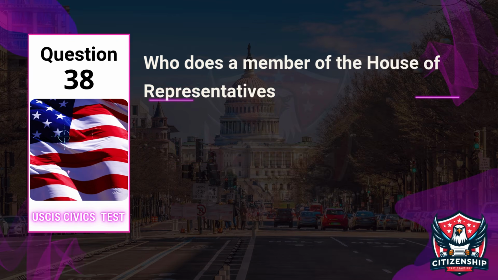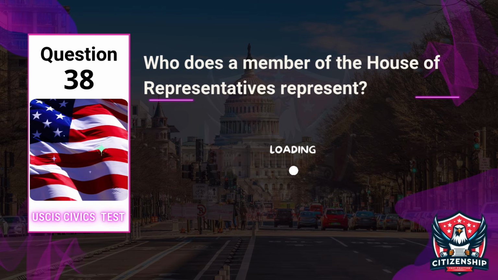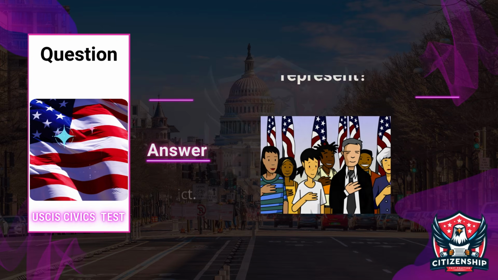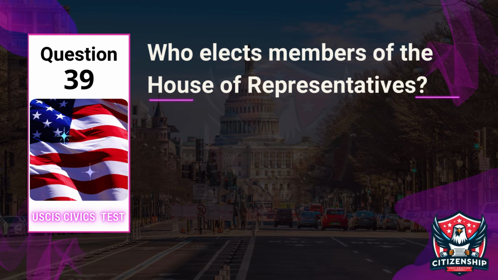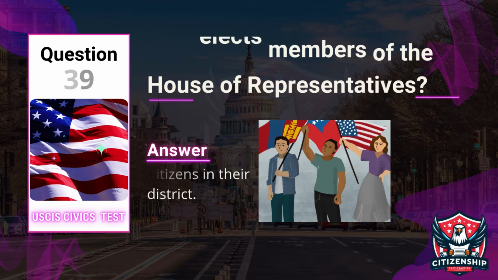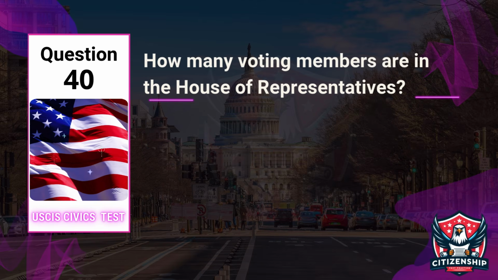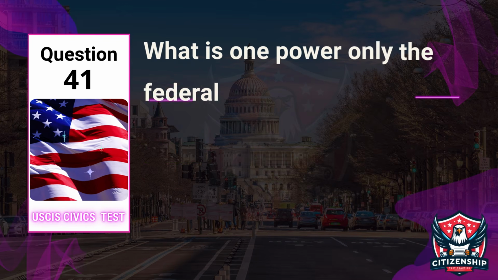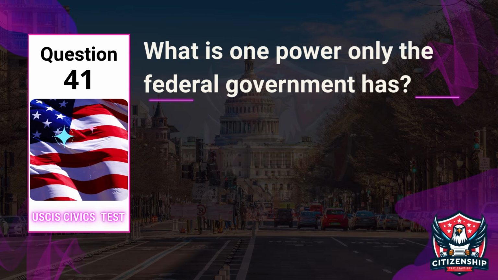Question 38. Who does a member of the House of Representatives represent? Answer: citizens in their district. Question 39. Who elects members of the House of Representatives? Answer: citizens in their district. Question 40. How many voting members are in the House of Representatives? Answer: 435. Question 41. What is one power only the federal government has?